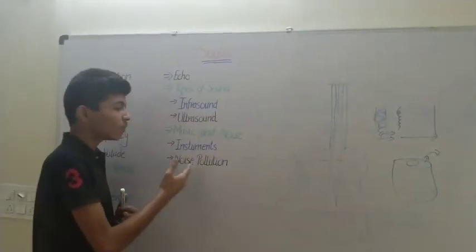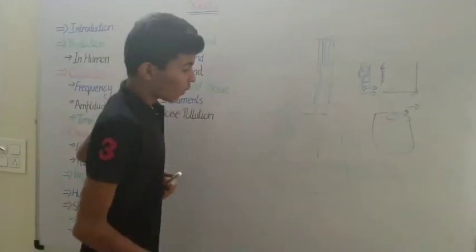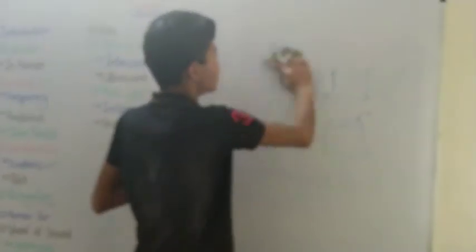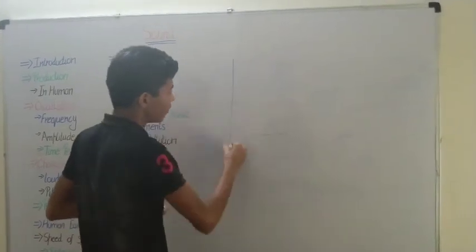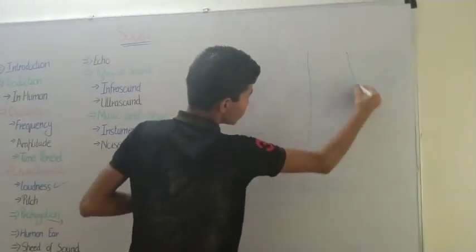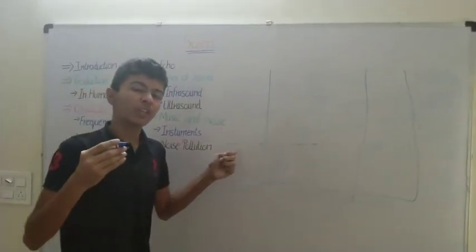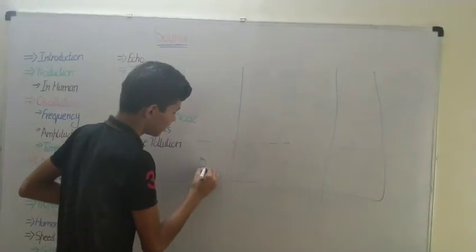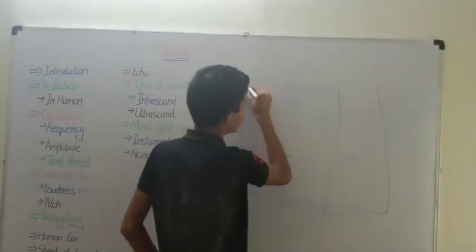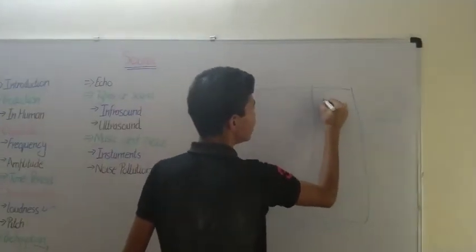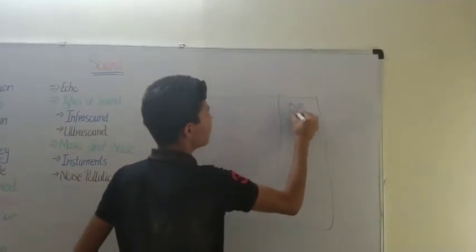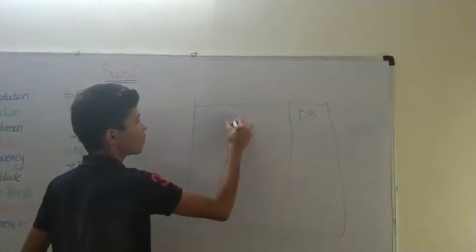And now the last topic we have is noise pollution. So what is noise pollution? Noise pollution is when we have a lot of unwanted sound in the environment. The intensity or loudness of sound is measured in decibels, dB. So on this chart, here we have dB, and here we have an object that is producing the sound.